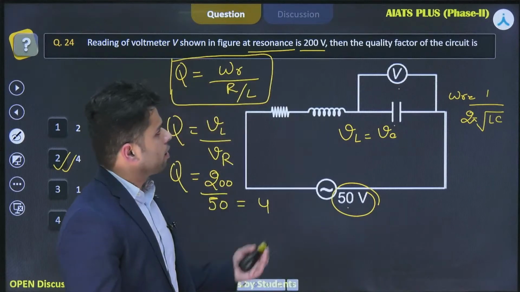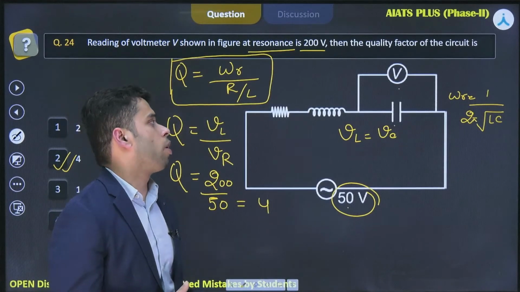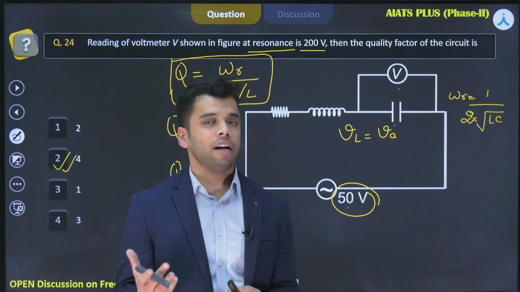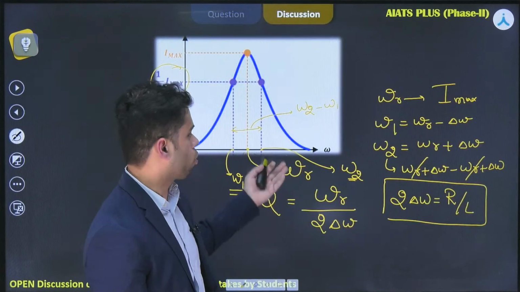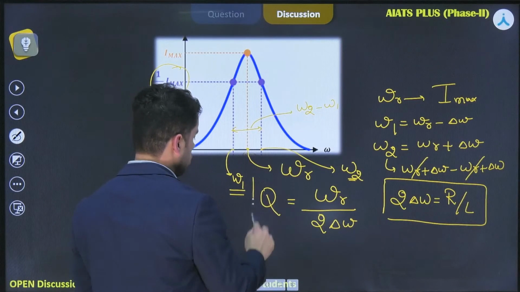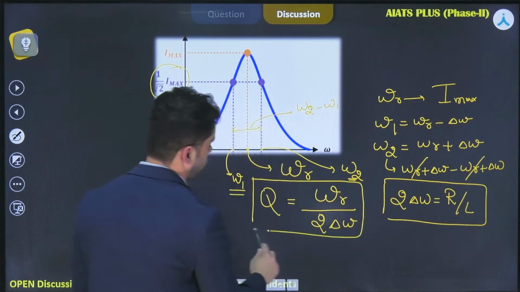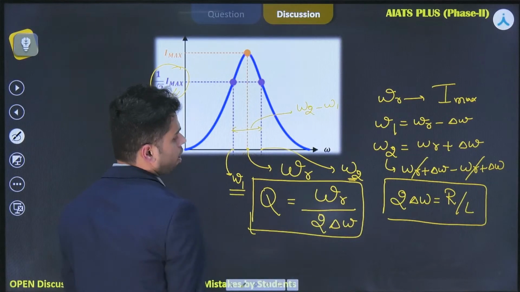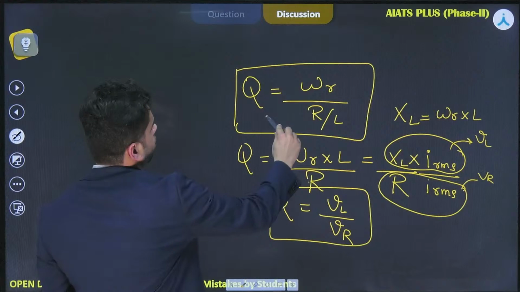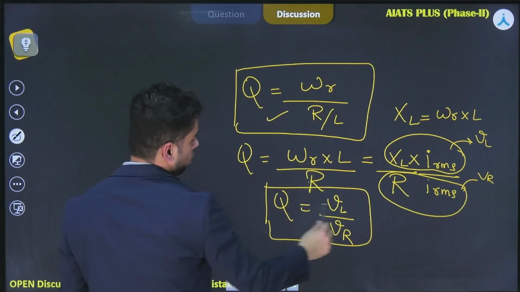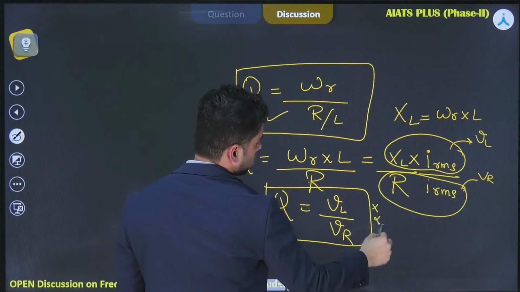So dear students, that's how you deal with such numericals of quality factor. This was a bit, I'll say, difficult numerical. So you should be thorough with the concept of quality factor. You should remember these expressions. I'll highlight it for you. Omega r by 2 delta omega is r by L. And using this, we modified the expression into this. So you can either remember this formula.